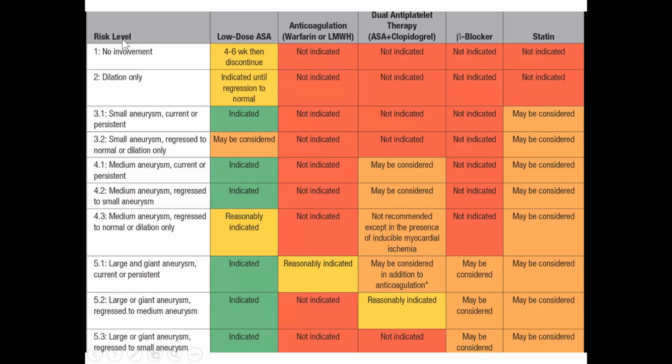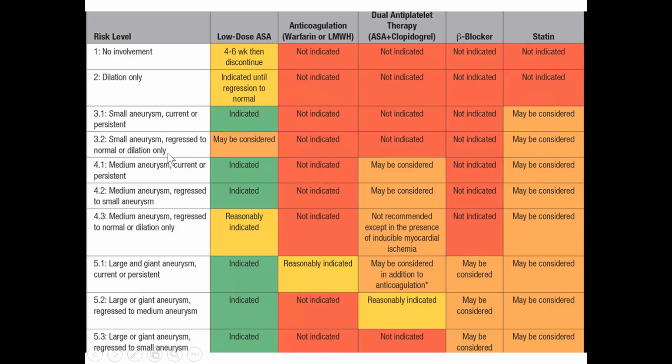So when there is no coronary involvement, we can give low dose aspirin for 4 to 6 weeks and then discontinue. No indication for all other things. Okay. If there is only dilatation, till it regresses to normal, we have to give low dose aspirin. These are all 2A indications here, low. Okay. Other things are not indicated. Small aneurysm, we have to do low dose aspirin till the coronary arteries become normal. Statin may be considered.